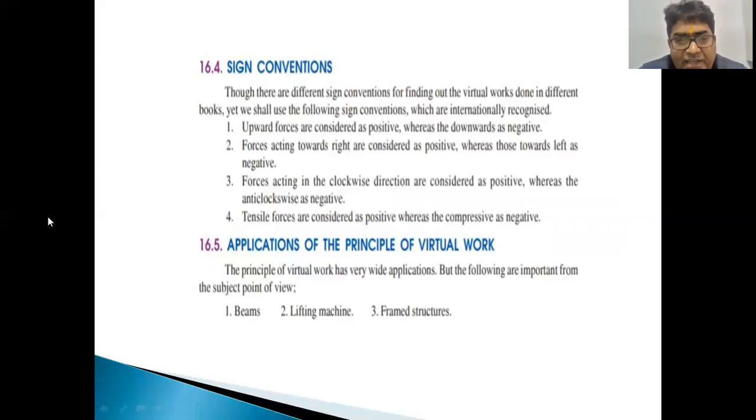Okay. There are various sign conventions which we have to keep in mind before proceeding further, or before applying the principle of virtual work in different forms for solving the numericals.